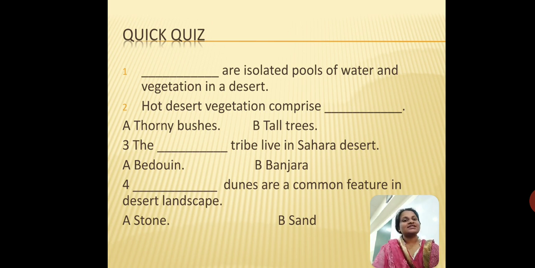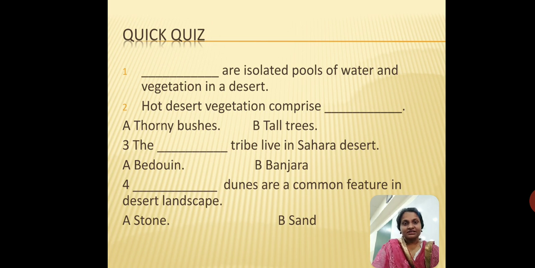The next question is: hot desert vegetation comprises of blank. Okay, what do they comprise? What are they made of? What does the word comprise mean? What are they made up of? Okay, or what do they have? Your options are thorny bushes or tall trees.